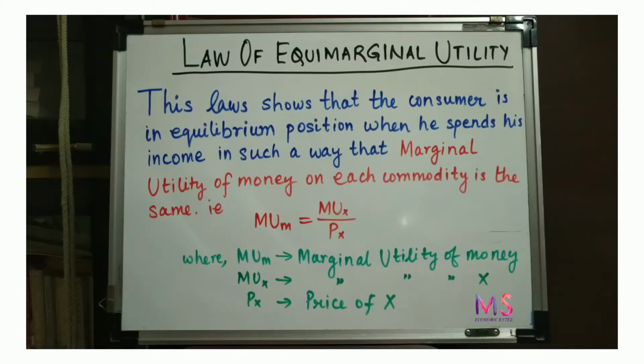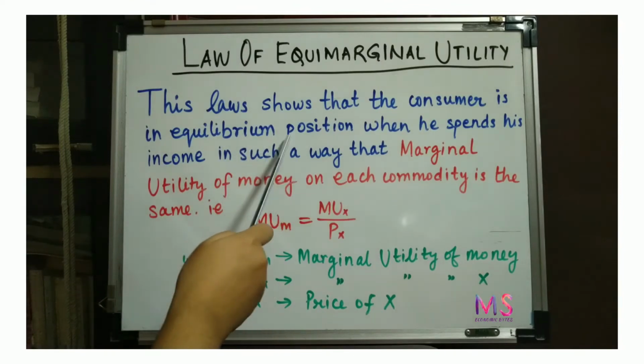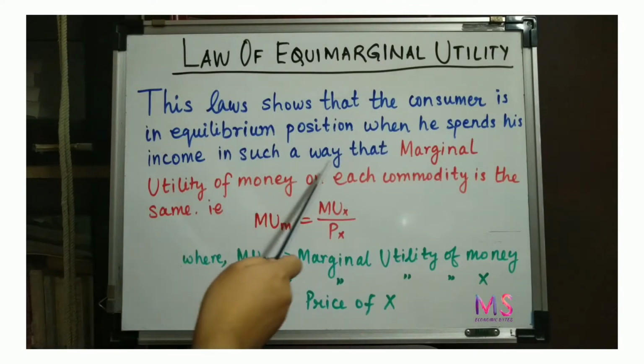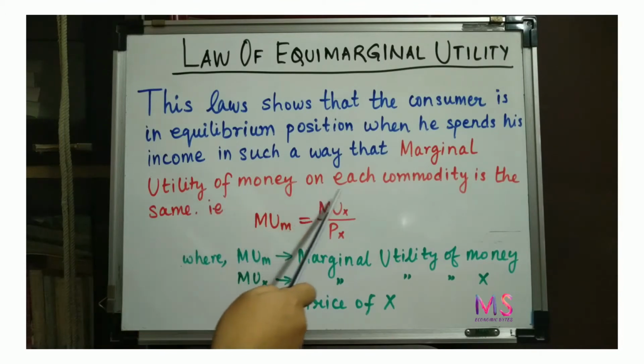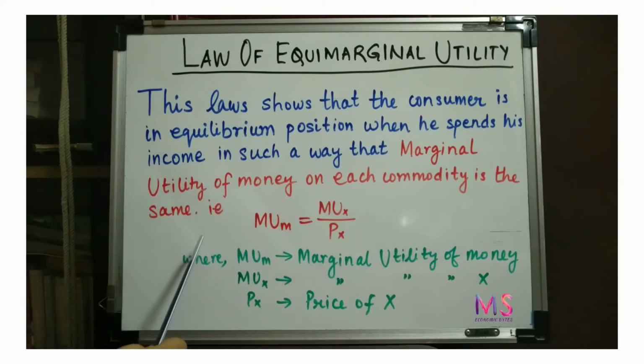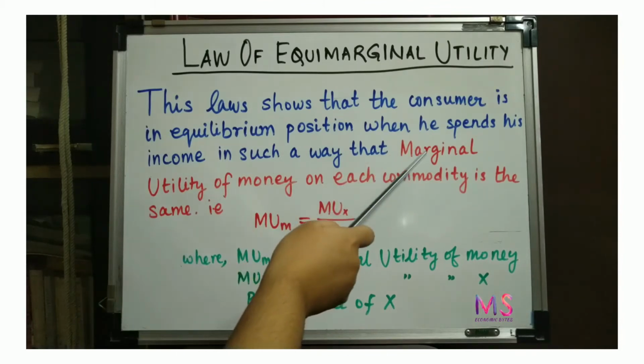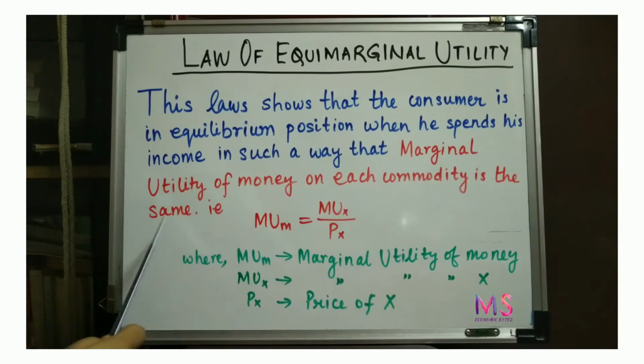This law shows that the consumer is in equilibrium position when he spends his income in such a way that the marginal utility of money on each commodity is the same. This means that the consumer attains maximum satisfaction when the marginal utility of money on each commodity is the same. Here it has been written symbolically that MUM is equal to MUX by PX, where MUM is the marginal utility of money, MUX is the marginal utility of commodity X, and PX is the price of commodity X.